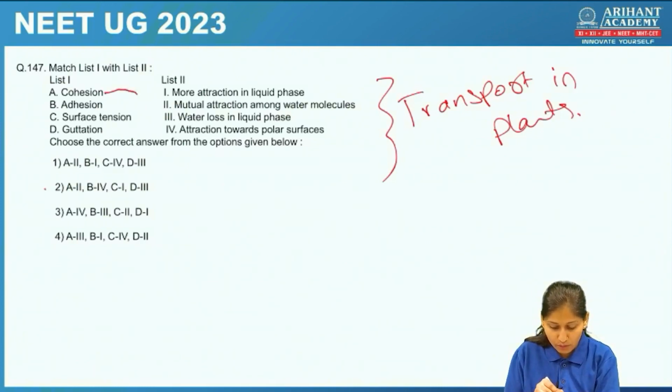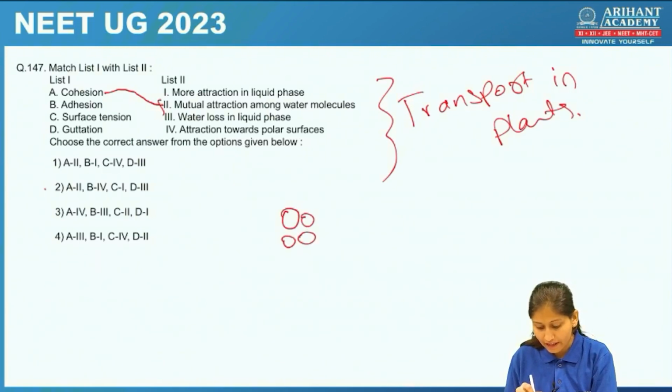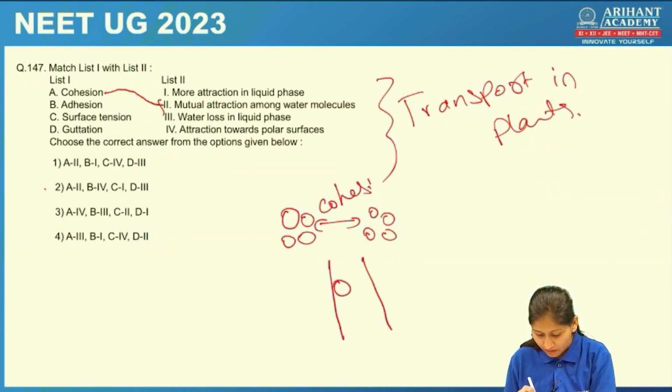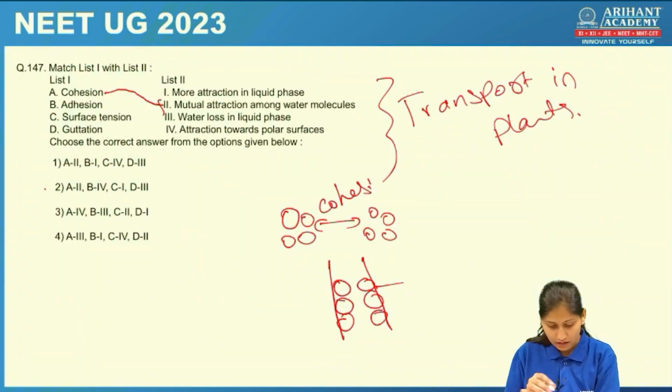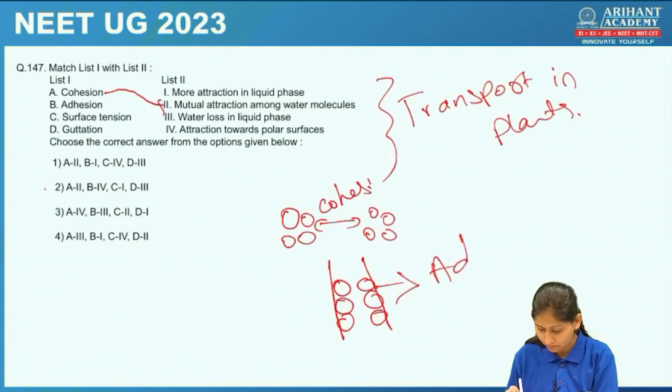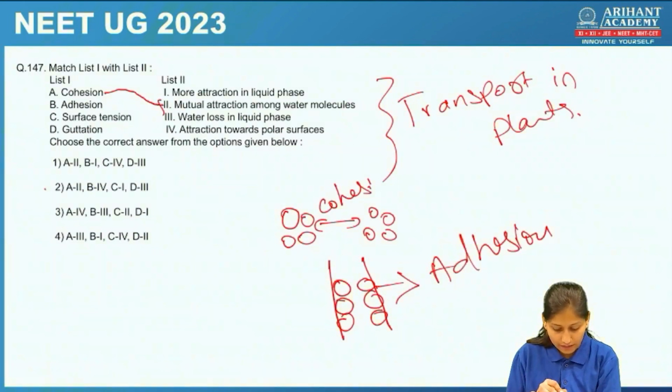Okay, so cohesion is what? Mutual attraction between water molecules. So if water molecules are attracted by another water molecule, then this is called cohesion. If water molecule is attracted by the walls or polar surfaces of the xylem element, then this is called adhesion. Okay, so attraction towards the polar surface is adhesion.